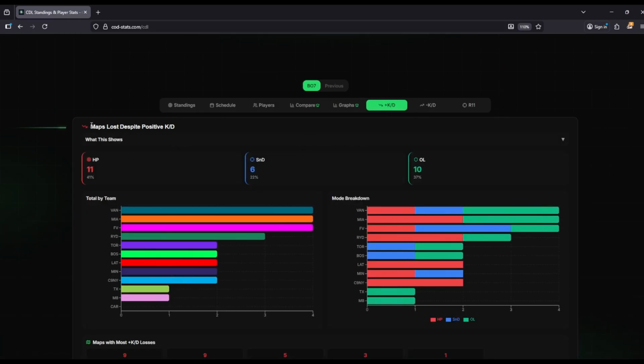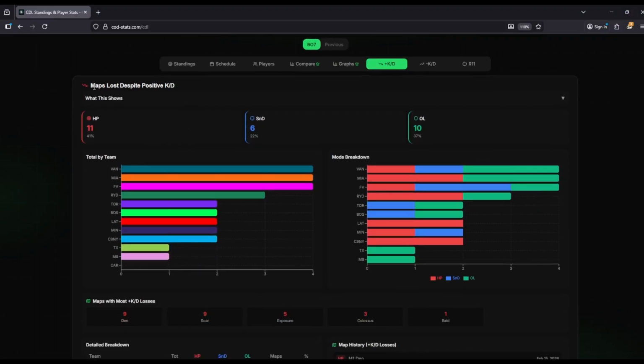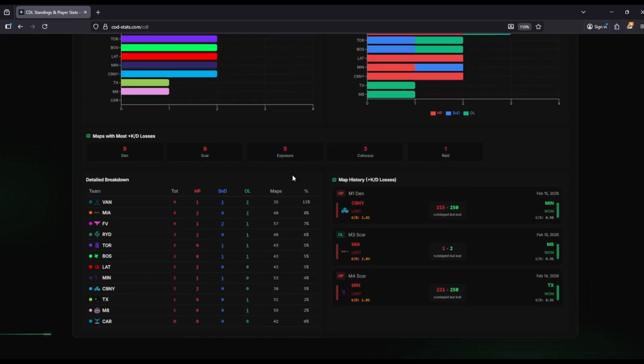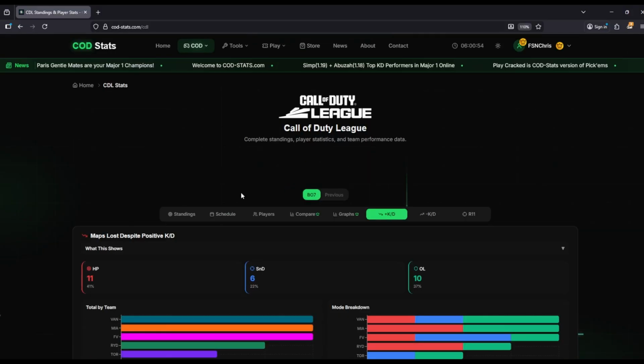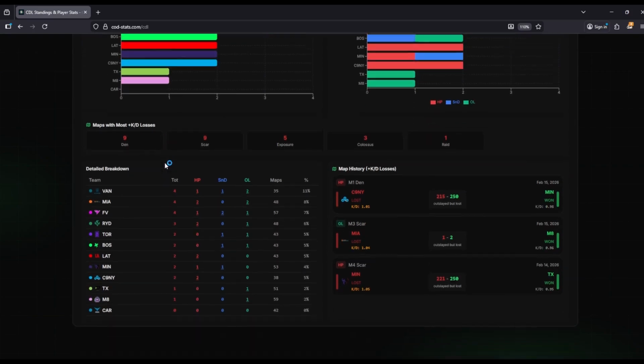So this is a nice feature that he had recently told me about. He has a list of the maps lost despite having a positive KD, which I love. I love this metric. I think it's really important because it shows you, especially if you're a betting person, right, what teams are just not good to bet on, right? Like if you have a positive KD and you lose the map, it means that you're fundamentally playing wrong.